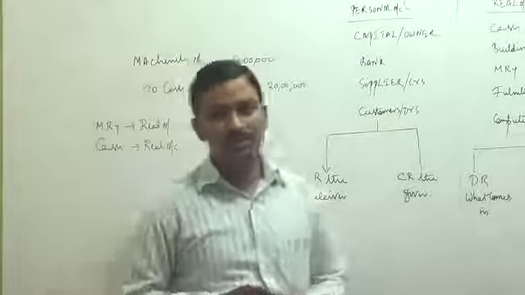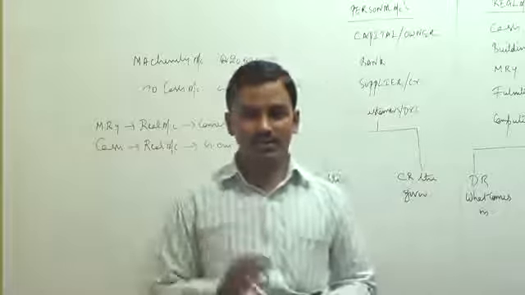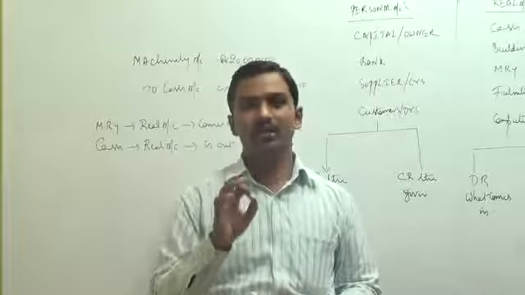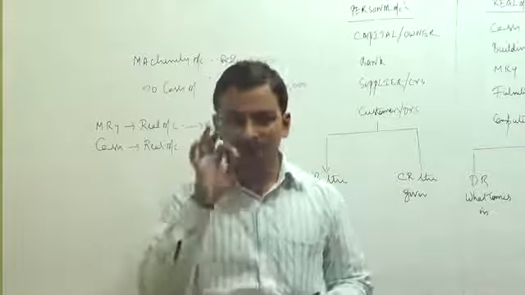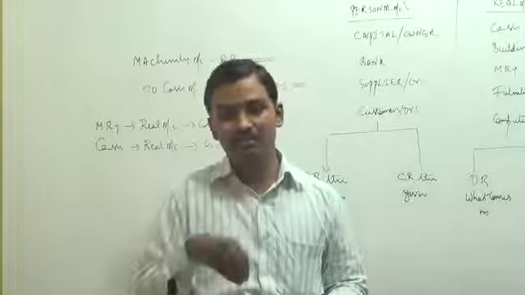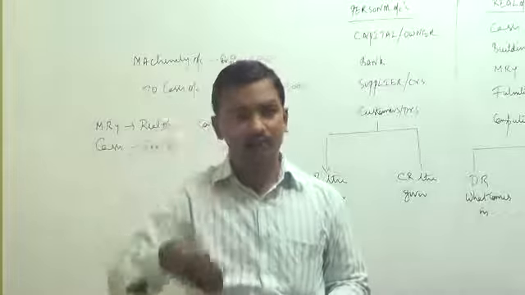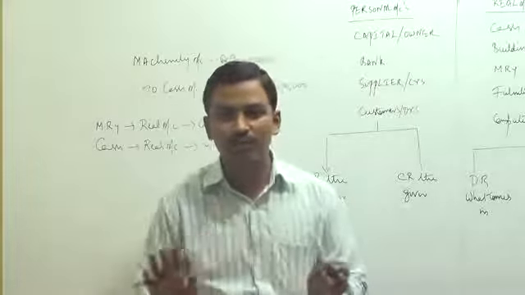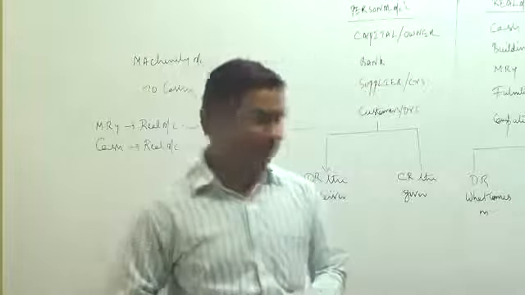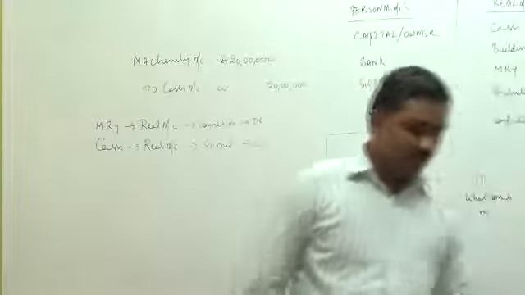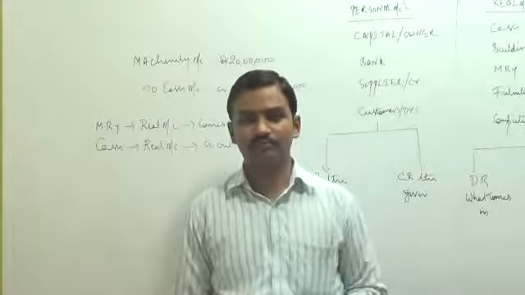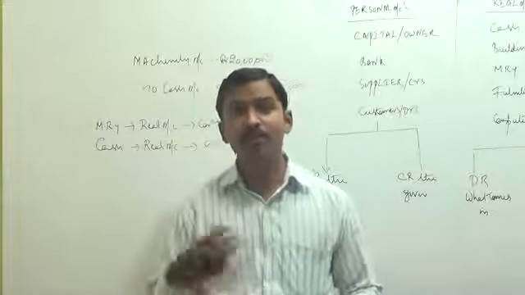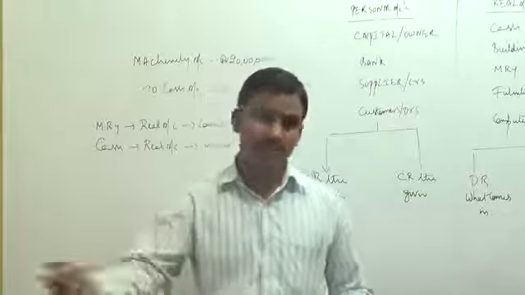One point you have to remember is when you are recording the transactions, you have to record the transactions from the point of view of the business. You have to always think that we are the business. You have to think from the point of view of the business, not from the point of view of the owner. Okay? Now, let us learn how to record the next transaction. Computers purchased for cash. So we are again purchasing one more asset. Computer purchased for cash.